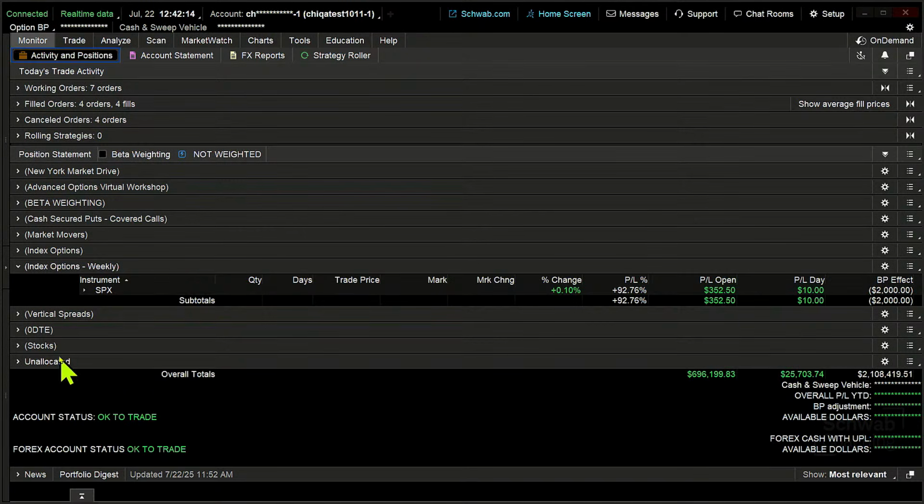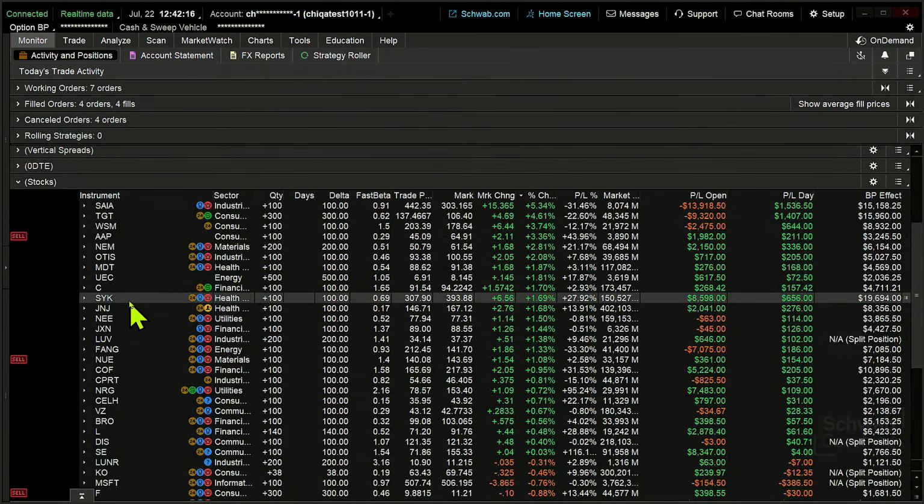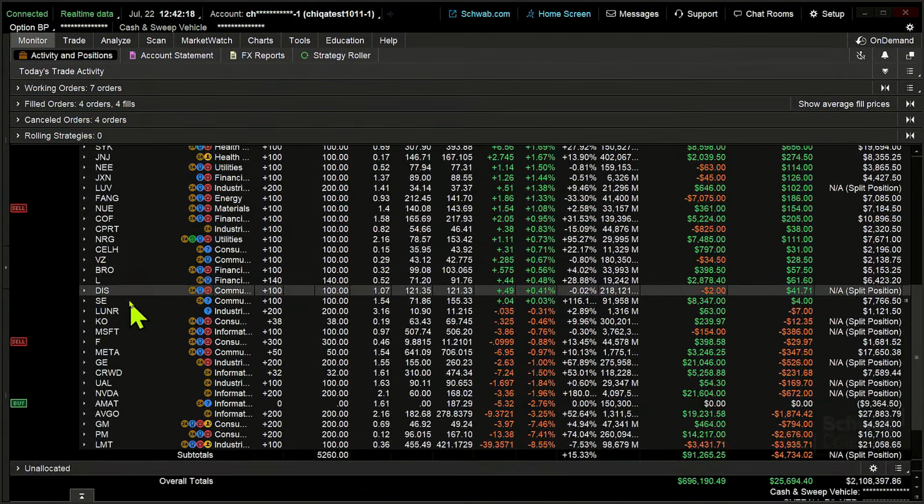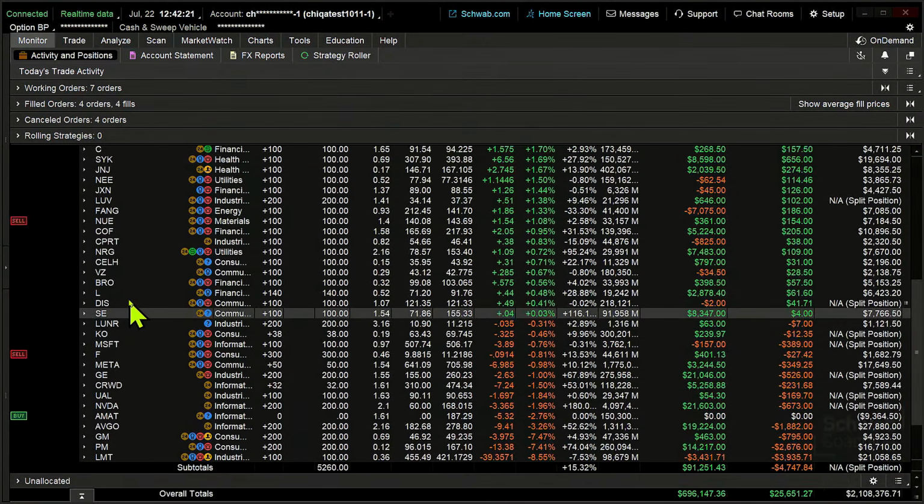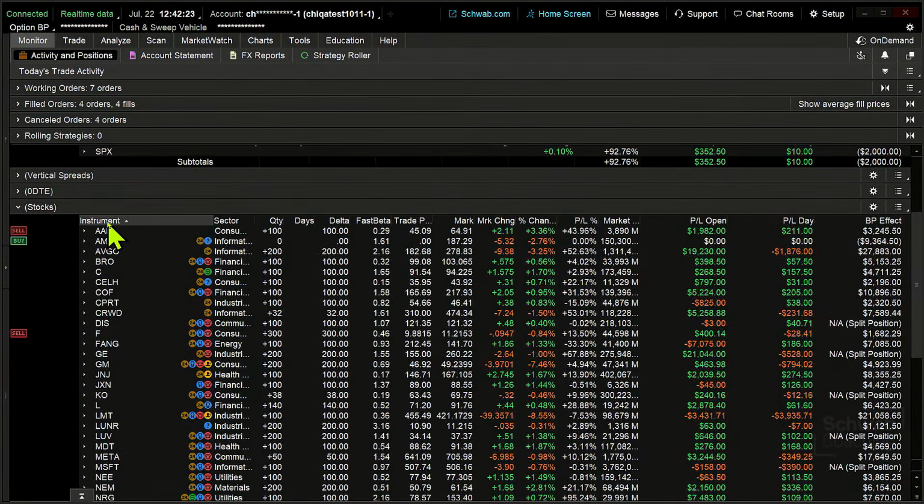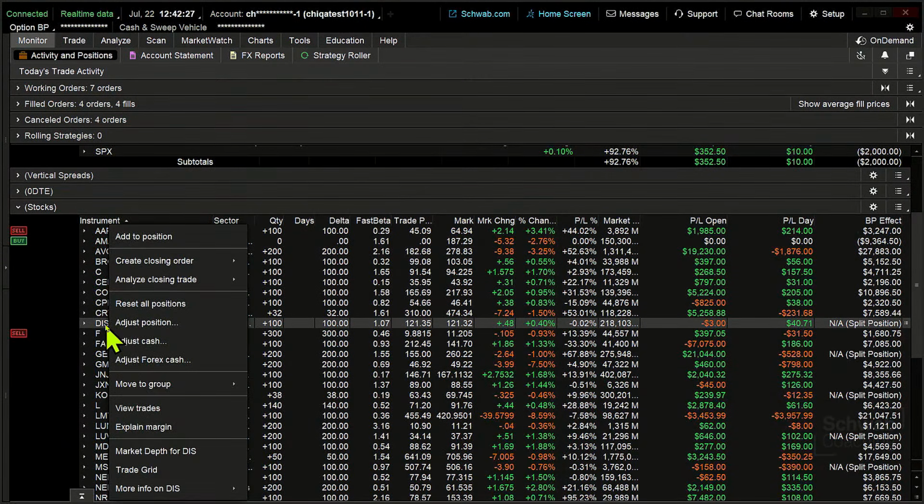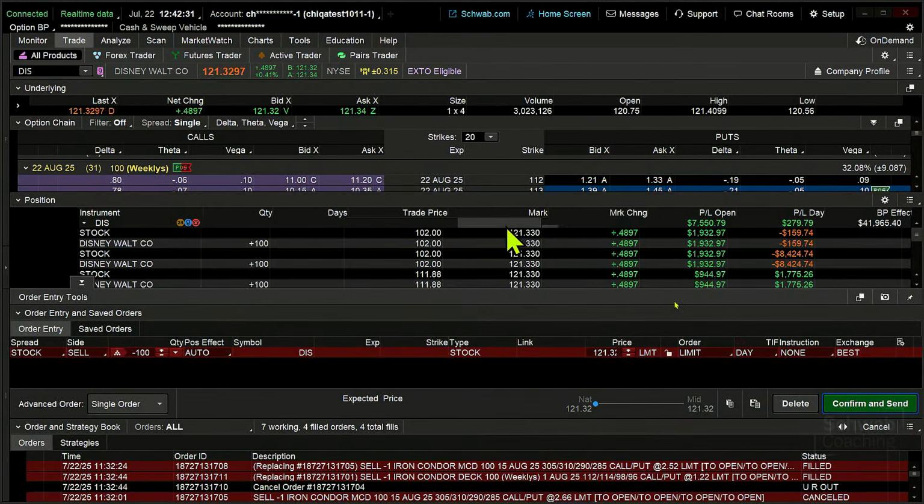So I might come over here to my monitor tab, open that up, and go to my Disney position. Let's see where that is. Did I put it down here in stocks? Let's do that. There it is right there. There's my 100 shares of Disney. Right-click, create a closing order that says sell this on a stop.